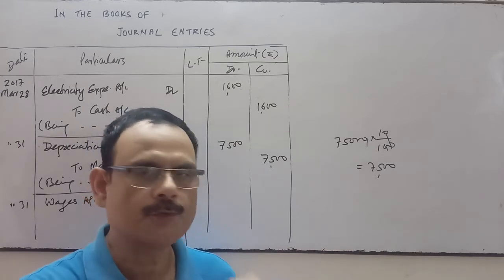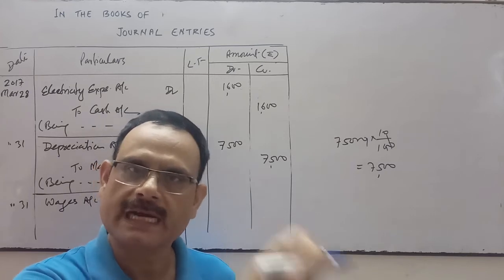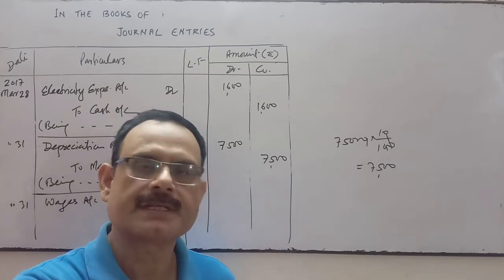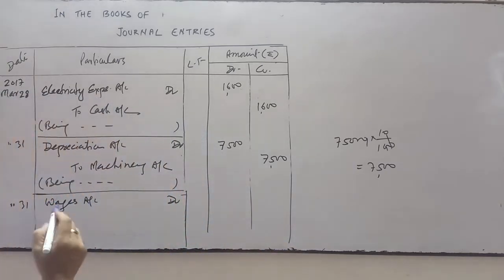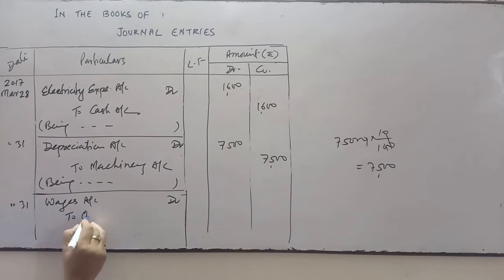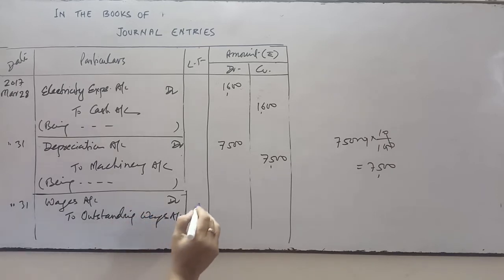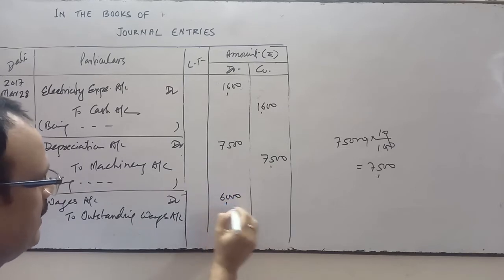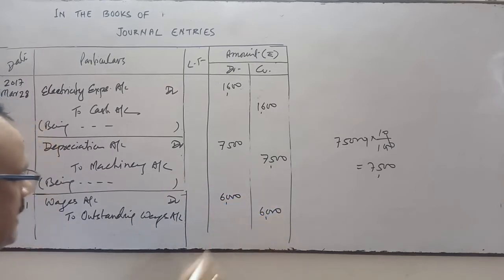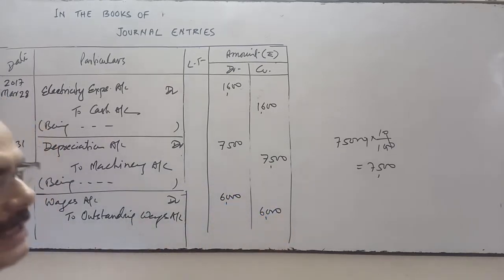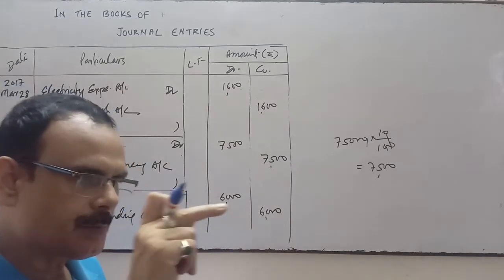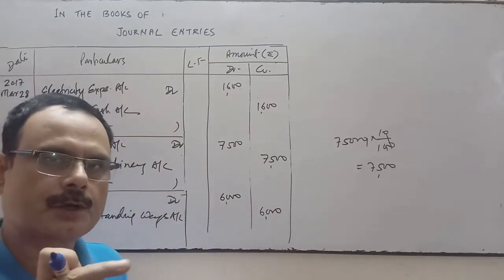So to whom do we have to pay? We have to pay Mr. X. So Mr. X is the representative. Outstanding wages will represent Mr. X. Outstanding wages will be credited. Why is outstanding wages credited? Outstanding wages comes under representative person. It represents that particular employee whose wages are not yet paid.